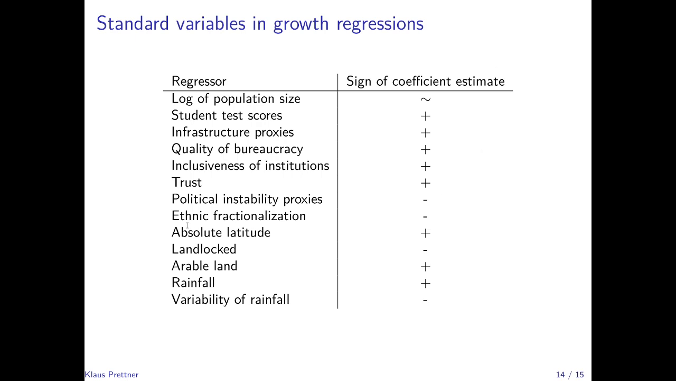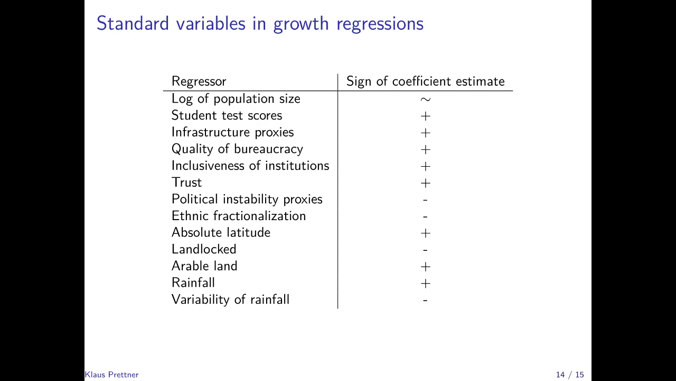And then there are a number of geography-related variables, such as the latitude of a country. So the farther away a country is from the equator, typically the faster its growth rate is. If a country is landlocked, then it typically has a lower growth rate. If it has a larger share of arable land, that's positively related to economic growth. And also if it observes more rainfall, which tends to be positively related to agricultural productivity. But the variability of rainfall actually is negatively related to economic growth, because that increases the risk of severe weather events.